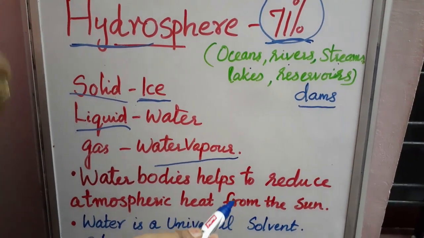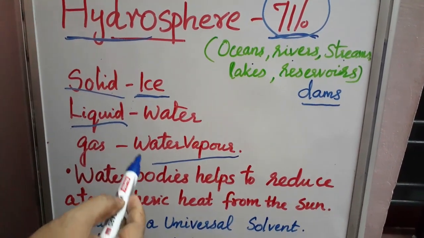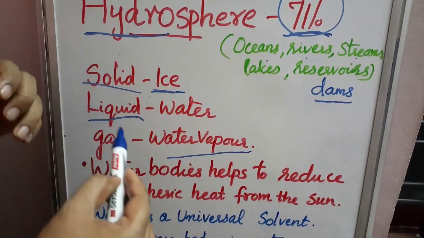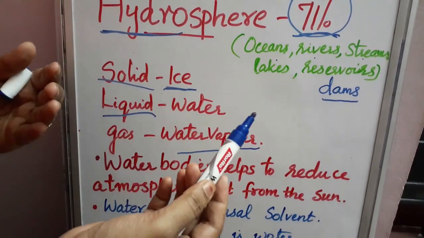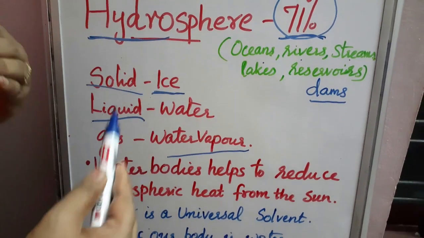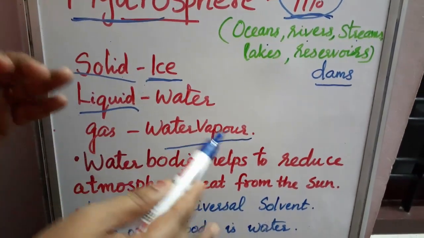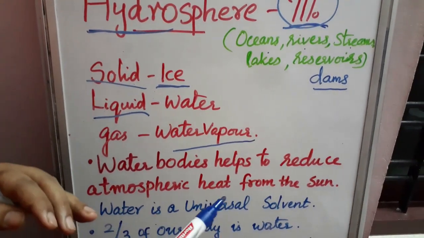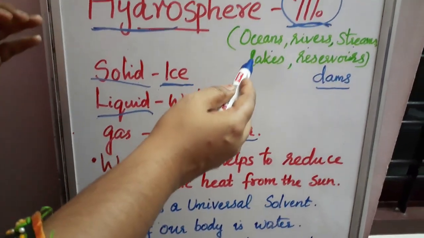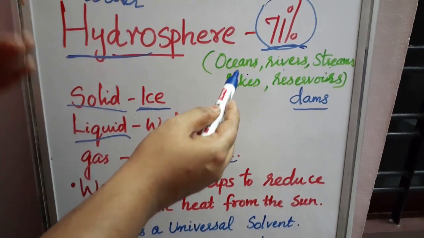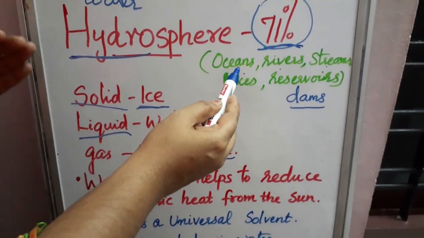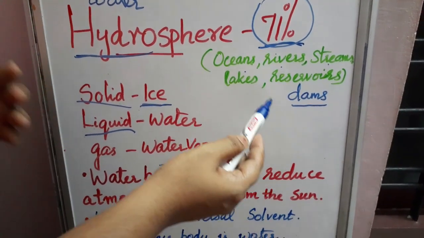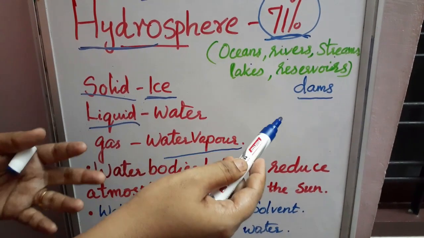Water absorbs heat from the sun, and during the night time the absorbed heat is returned to the atmosphere. Such regulation, such intake and giving back, is very important for the survival of living organisms. The hydrosphere comprises different types of water bodies: ocean, river, stream, lakes, reservoir, tank, ponds, pool and ice cap.